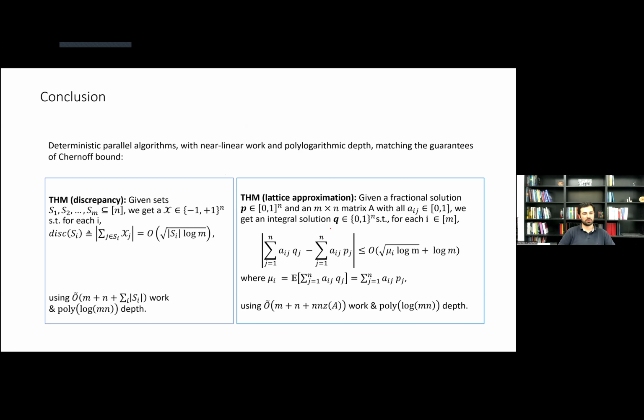So I want to summarize with just a restatement of the result in the paper. We essentially get a resolution for this long-standing problem in parallel derandomization, which is, we get deterministic parallel algorithms with polylogarithmic depths and near linear work, which give us the same guarantees as Chernoff gives in most of the natural settings, for instance, in the discrepancy setting, or in the much more general setting of lattice approximation, which I have summarized on the slide here.